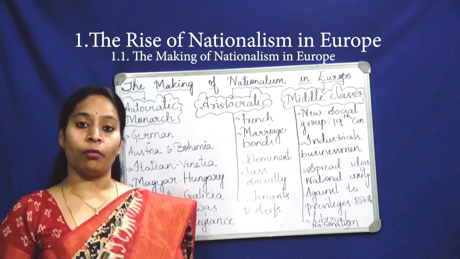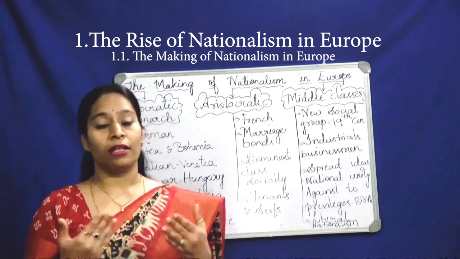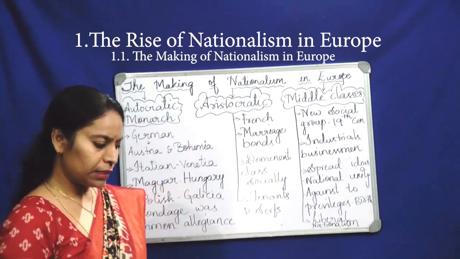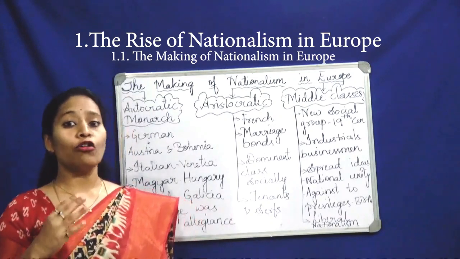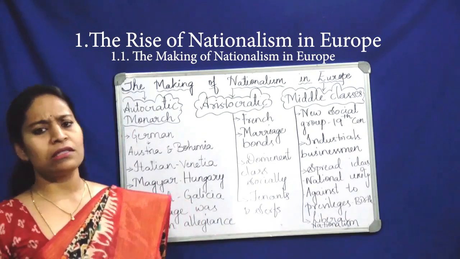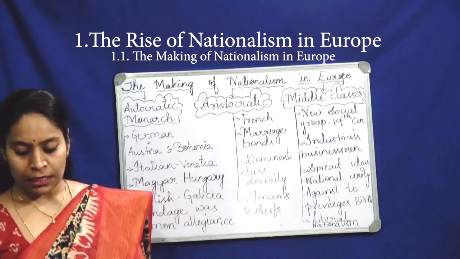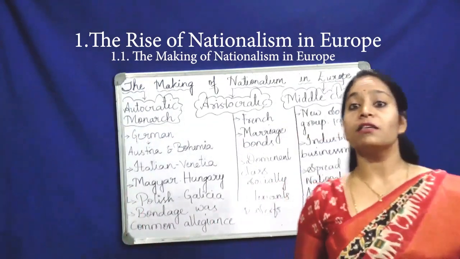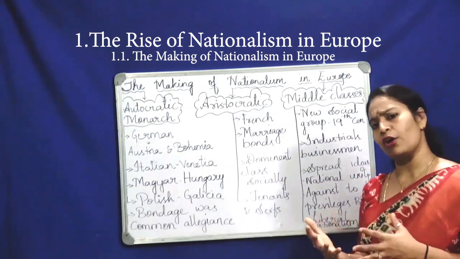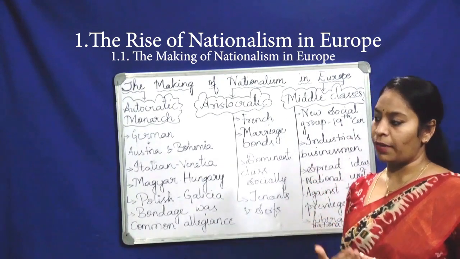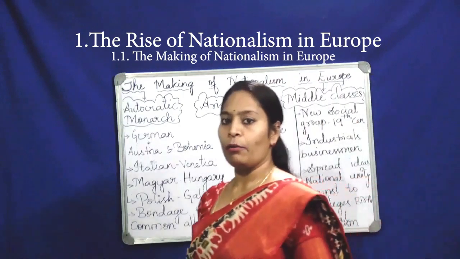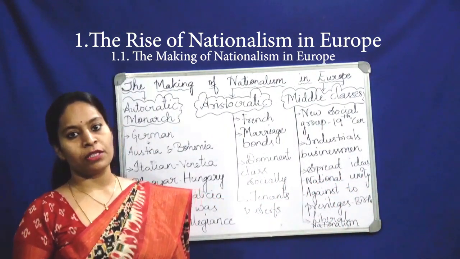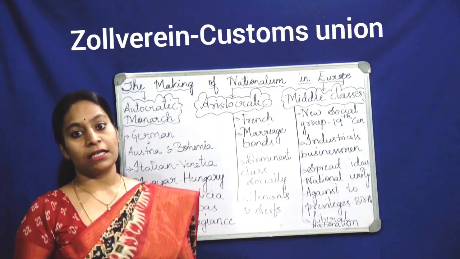Women also formed their own political clubs where they wanted to get the right to vote. And the middle class wanted economic freedom also. What does this economic freedom mean? That is the freedom of the market. They wanted to stop the customs duties, which were creating chaos in the market, because buying and selling of goods was very confusing. So to stop this, they started the Zollverein.